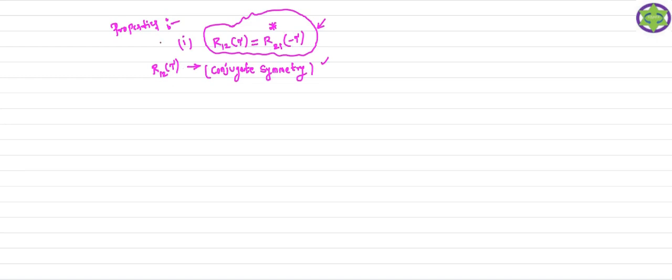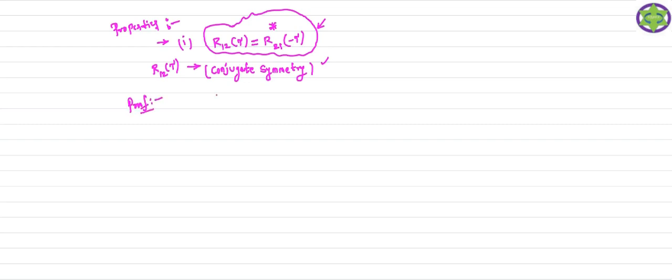So this is already how we are going to prove. In the case of energy signals for autocorrelation, we already proved this property. On similar lines we are going to prove this property. The only thing is you should take the formula for R12 of tau and R21 of tau. So I just write the proof here.